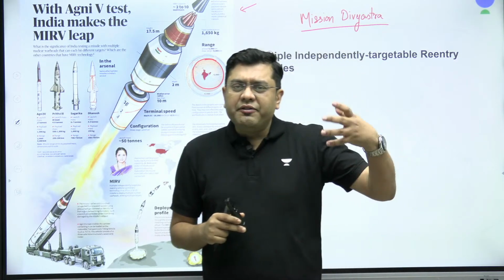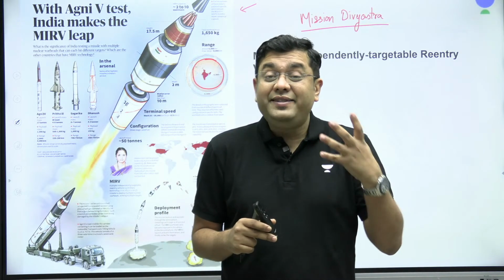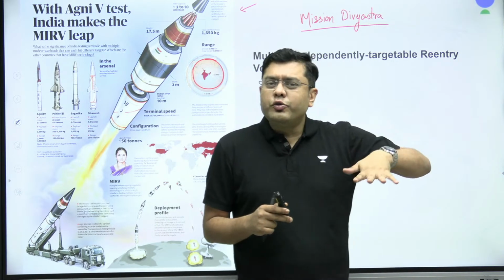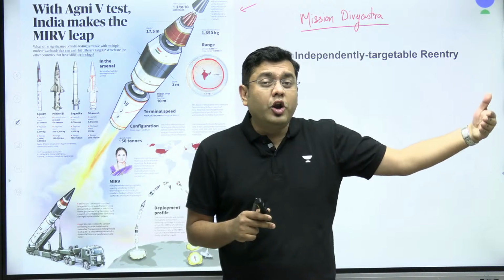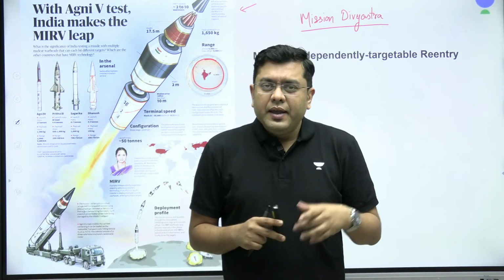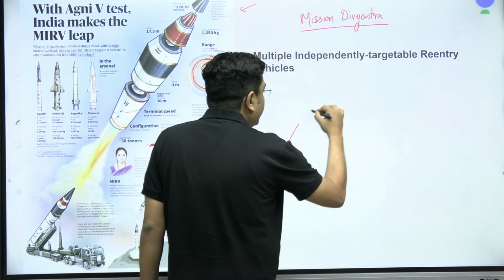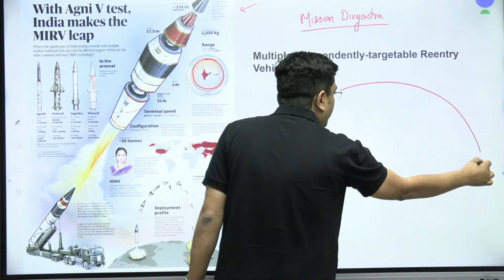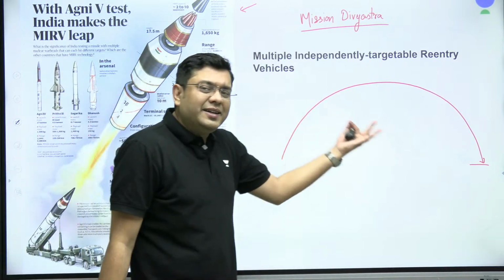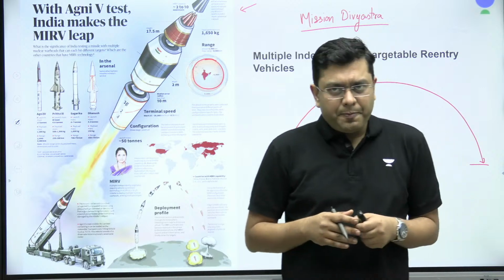The missiles which are developed, the intercontinental ballistic missile systems, what are known as the ICBMs. A missile to be classified as an ICBM needs to have a range of around 5,000 kilometers and more. So Agni V does lie in that range. Now, when a missile is launched, in a very simple terminology, a missile follows a kind of a projectile and hits its target. Right? Now that target is eventually destroyed or annihilated by this missile.